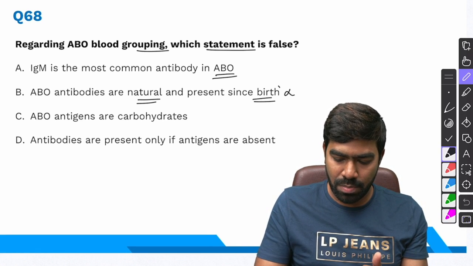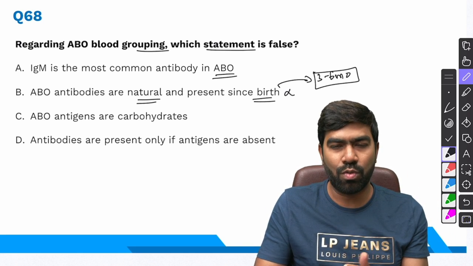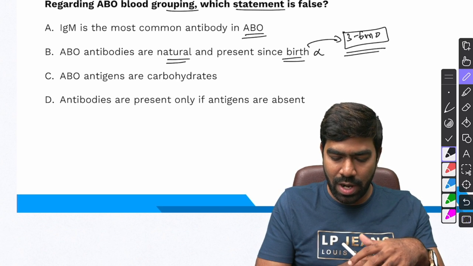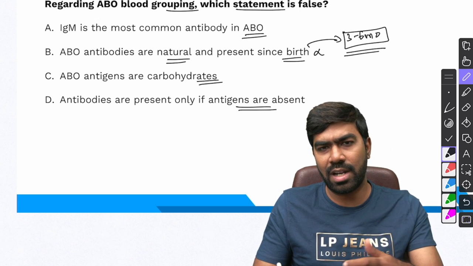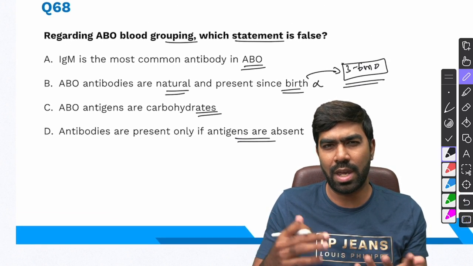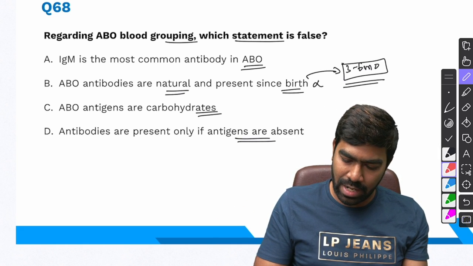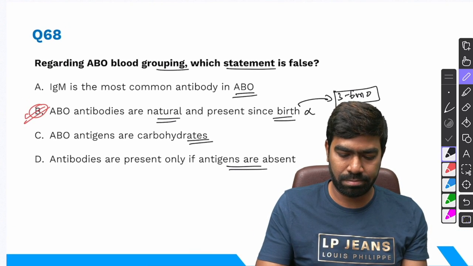So this is a wrong statement. Usually the antibodies will be generated by around 3 to 4 months or maybe 3 to 6 months of age, not immediately after birth. ABO antigens are carbohydrates. Yes, they are oligosaccharides. We have discussed so many times. Antibodies are present only if antigens are absent. So that's also a right statement. That's the basis of your O, A, B, AB blood groups and their associated antigens and antibodies. So the right answer for this question will be option B, which is an incorrect statement.